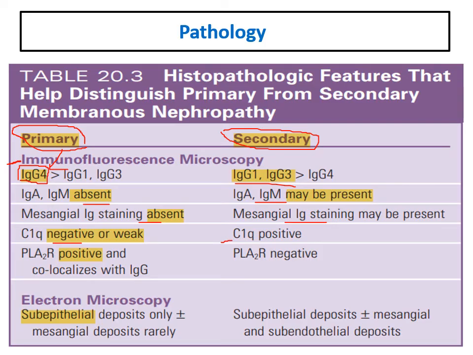The phospholipase A2 receptor, as in serum, if there is positive staining in the biopsy, it is usually a primary membranous, and if it is negative, it is usually a secondary membranous. In electron microscopy, the dense deposits are usually mainly subepithelial, but if there is subendothelial or mesangial deposition with the subepithelial, this is usually a secondary cause of membranous. A very important table and very important differentiating points between primary and secondary membranous.